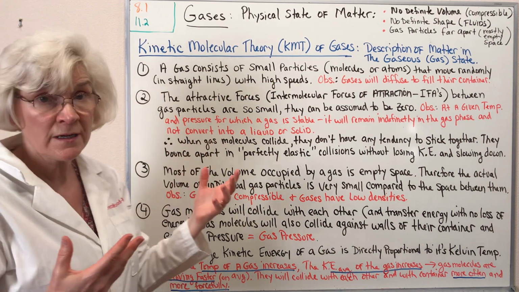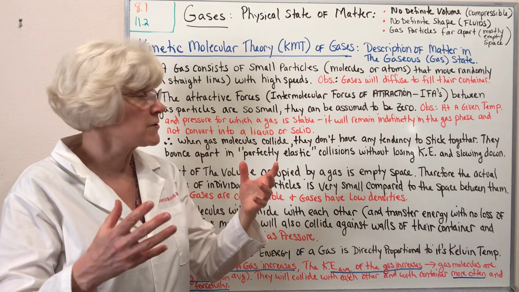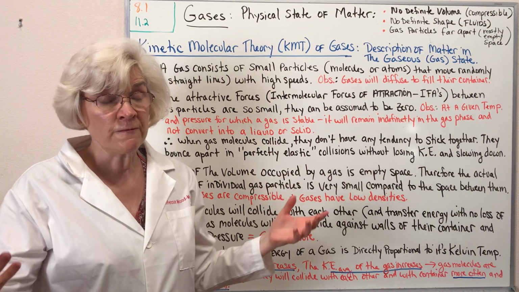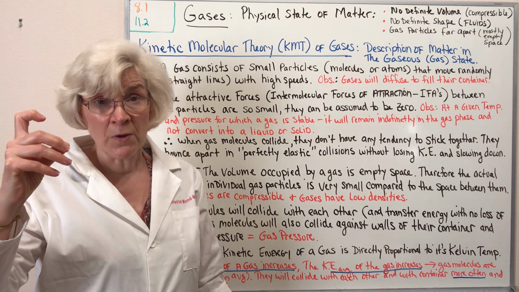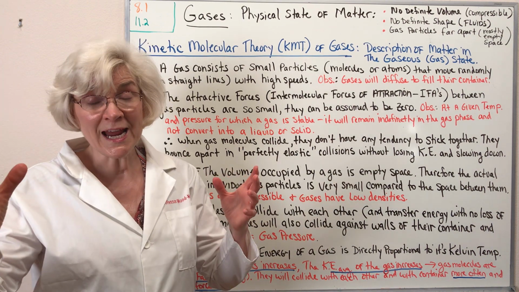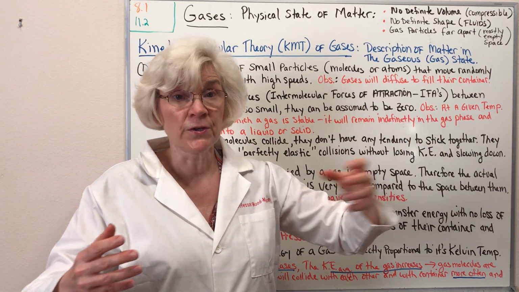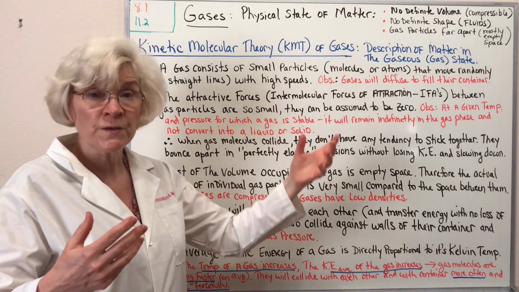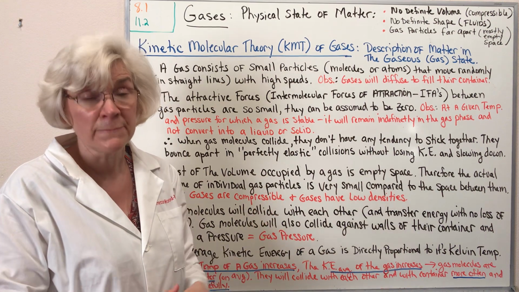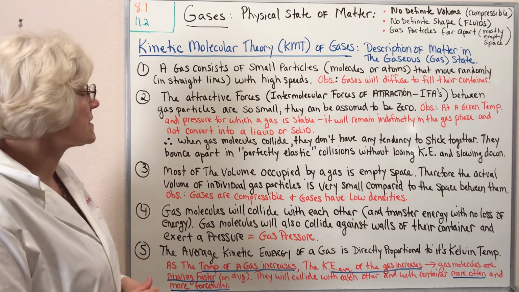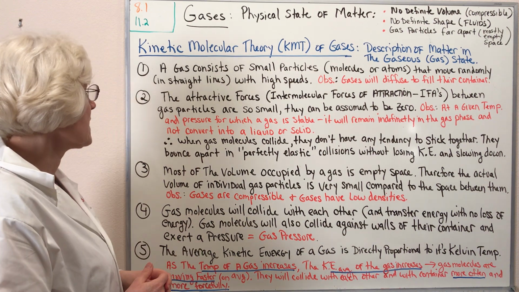And what observation can we make that supports this? We know that gases will diffuse to fill their container or to fill their space. So I can spray, for example, a small amount of perfume in one area of my room and go to another point, and that perfume, that gas, will diffuse and reach me, meaning that these particles of a gas must be moving. So gases consist of small particles that move randomly in straight lines with high speeds.